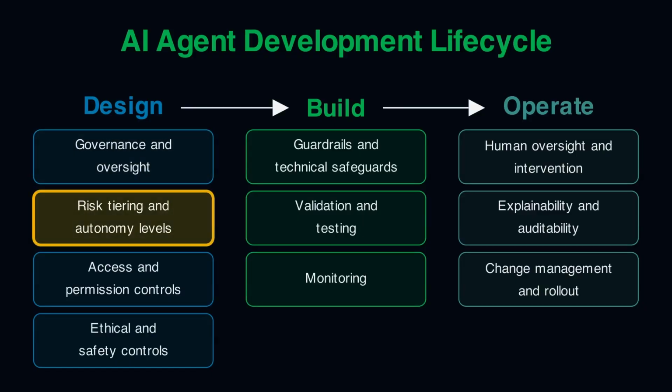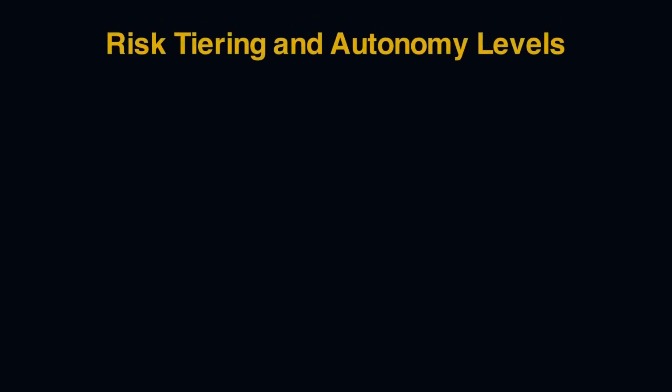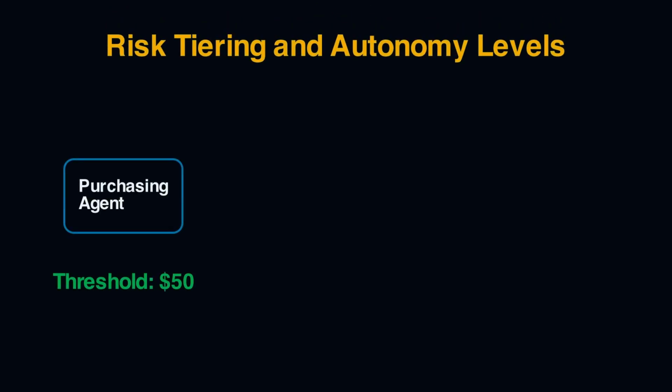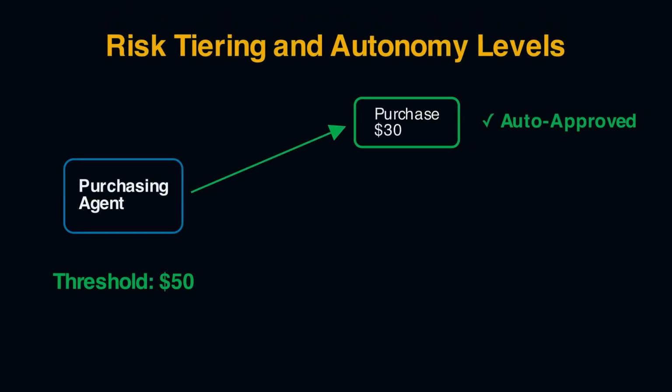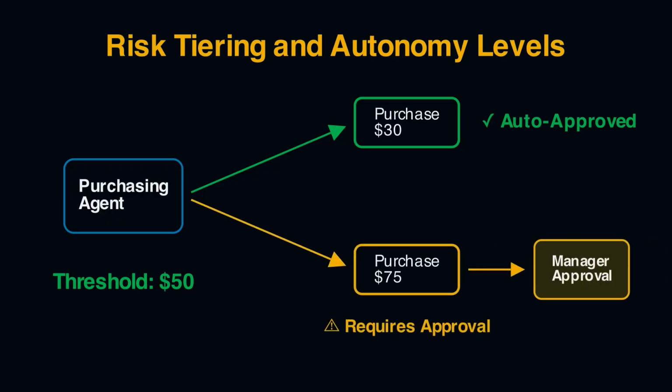Next is risk tiering and autonomy levels. This is where we decide what agents can do completely independently and what actually requires a human in the loop. For example, maybe an AI agent can auto purchase anything below $50, but anything above $50 requires a human in the loop. And you can define similar thresholds for data sensitivity or operational impact as well. But if an agent is going outside of its purview, then a human is going to step in.